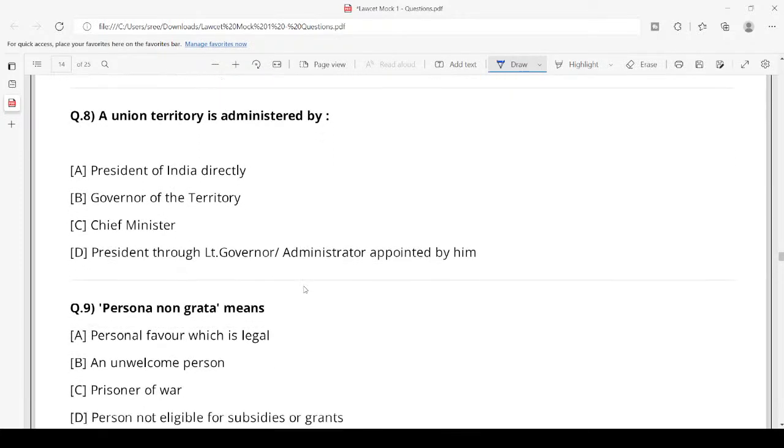Next, a union territory is administered by. We did not discuss the union territory chapter yet, but any guess? It's D, President. A union territory is generally administered by the President, but the President will not directly administer it. Instead, he appoints a lieutenant governor or administrator. In union territories with legislative assemblies, for example Delhi, Puducherry or Jammu and Kashmir,